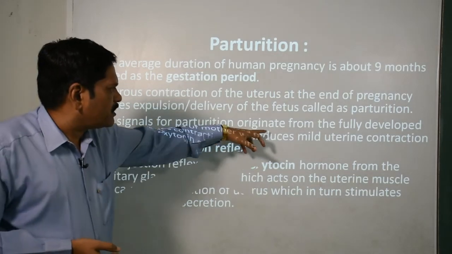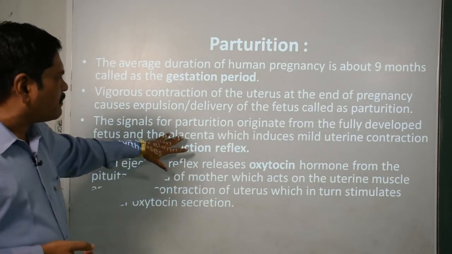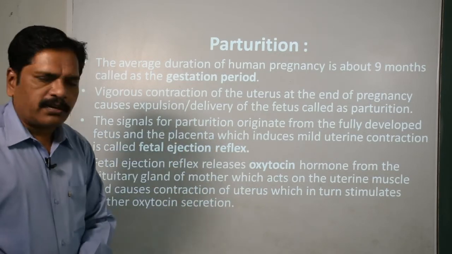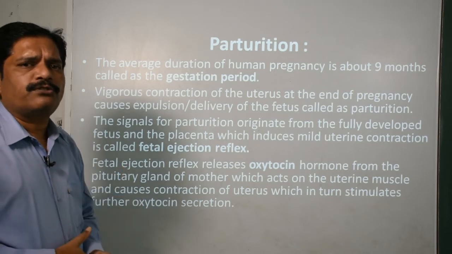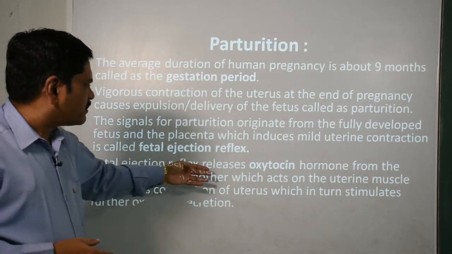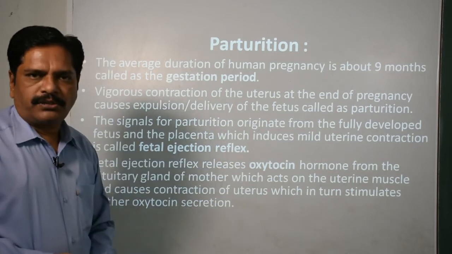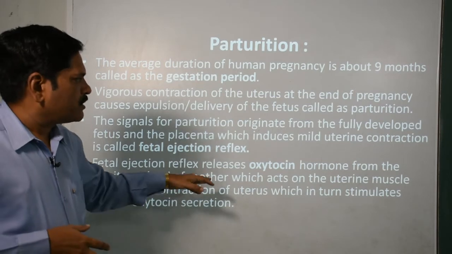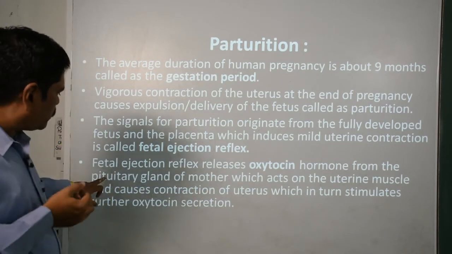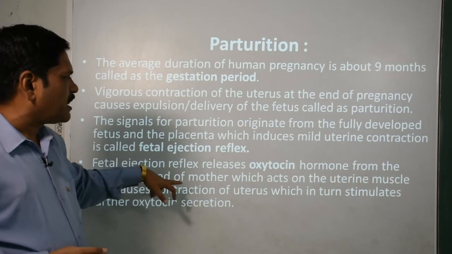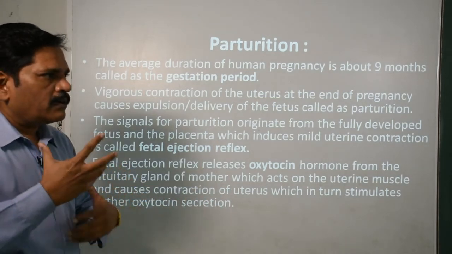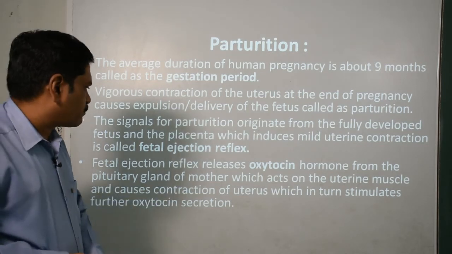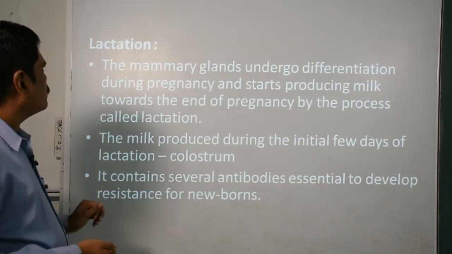The signals for parturition originate from the fully developed fetus and the placenta, which induce mild uterine contraction, called the fetal ejection reflex, okay. It is responsible to motivate this, and the fetal ejection reflex releases oxytocin. This is the hormone which is also called the parturition hormone. It is released from the pituitary gland, and it is responsible for the contractions of the uterine muscles, okay, which is responsible for releasing the baby out, clear.